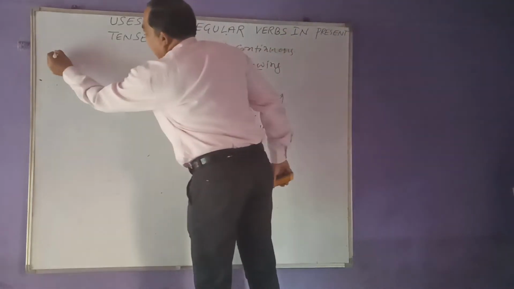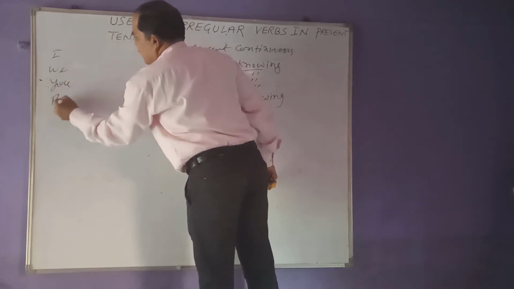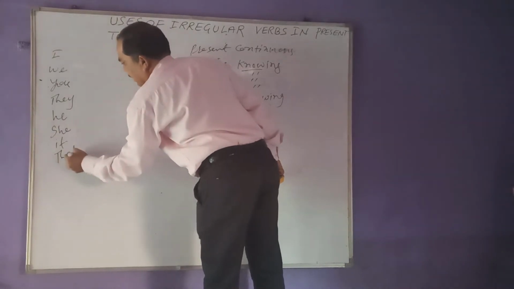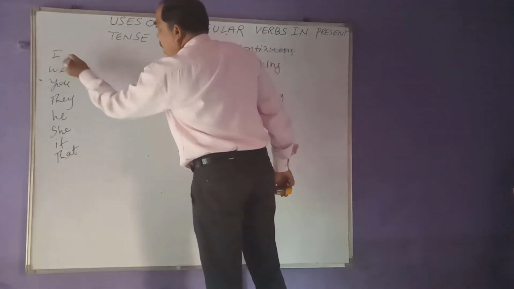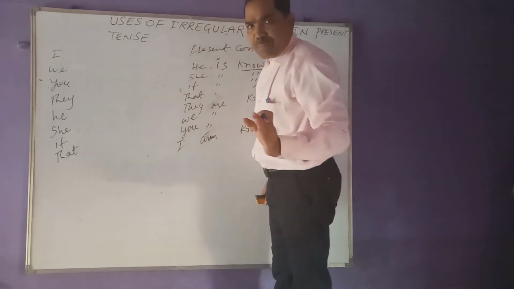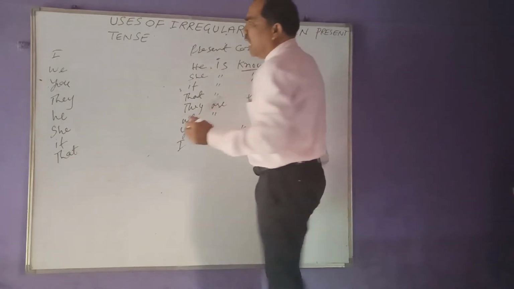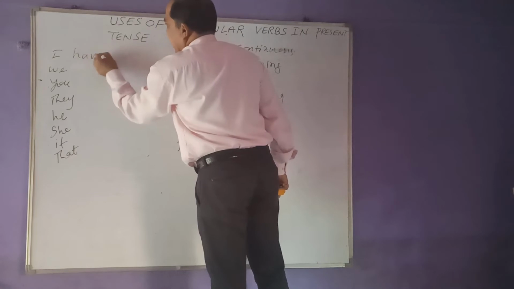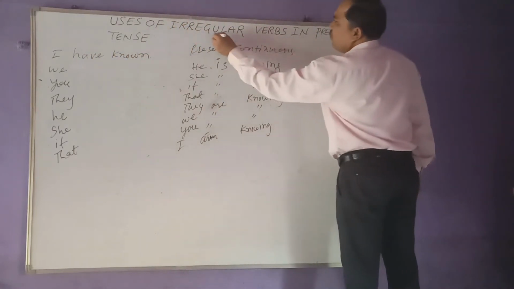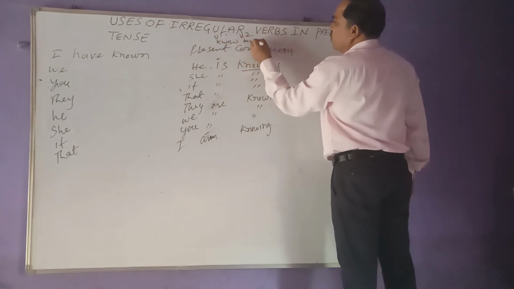Now, you take the same examples. I, we, you, they, he, she, it, that. Now, I. How? Present must be there. Perfect must be there. Present perfect. One was simple present. Another one was present continuous. Now it is present perfect. How is it? I have known. Try to understand. I have known. How is it? V1 know, V2 knew,